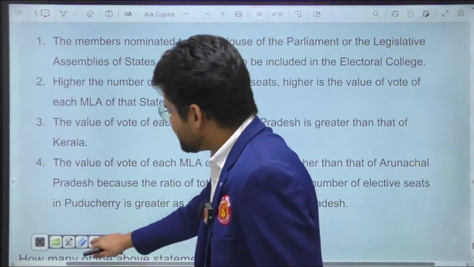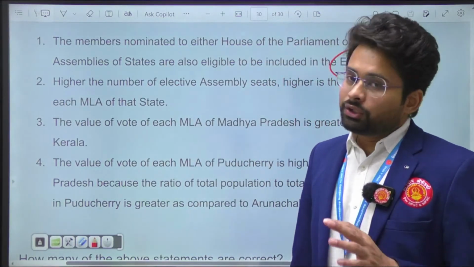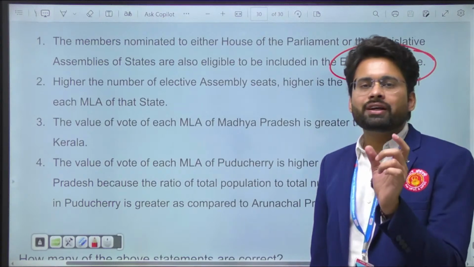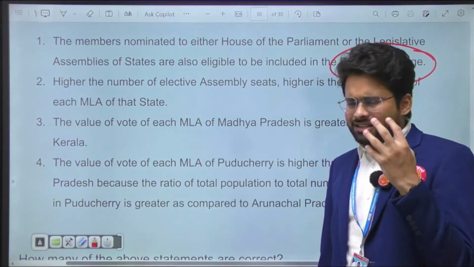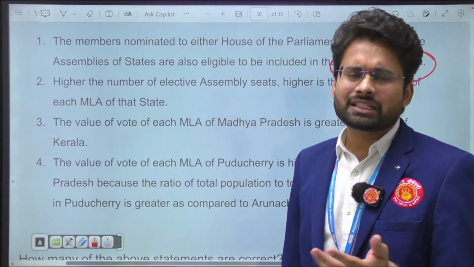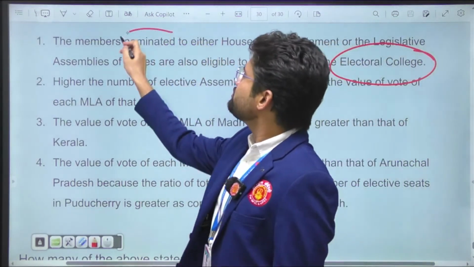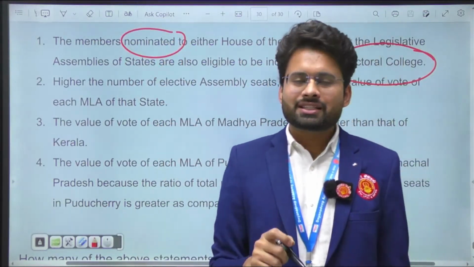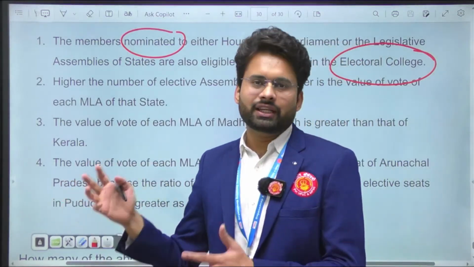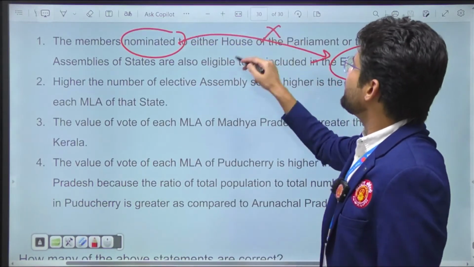The first idea, they're asking what the electoral college of the President is, meaning who elects the President. You know that the election of the President is an indirect election. What is the meaning of indirectness? It means that the elected members elect the President. The elected members should be there in the electoral college. How can nominated members be included in the electoral college? Because nominated candidates are nominated by the Governor or the President. They cannot be elected, so they cannot be included in the electoral college. That's why this statement is wrong.